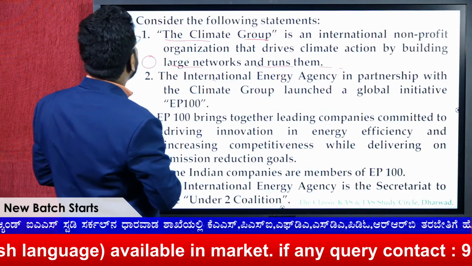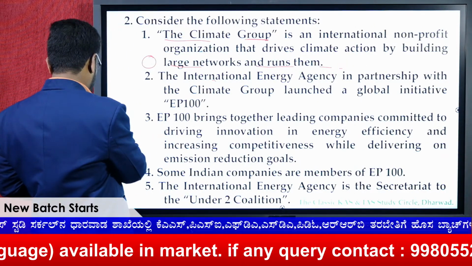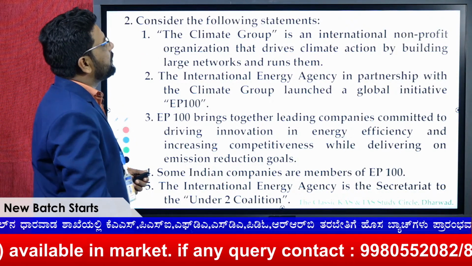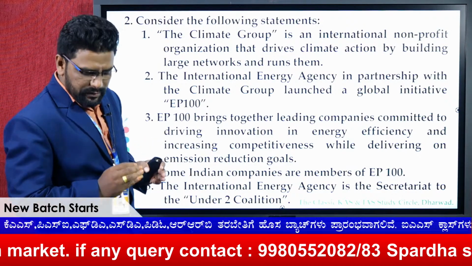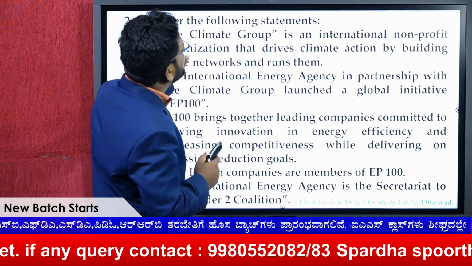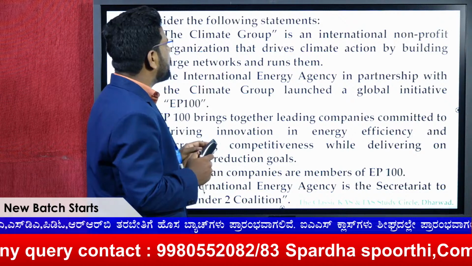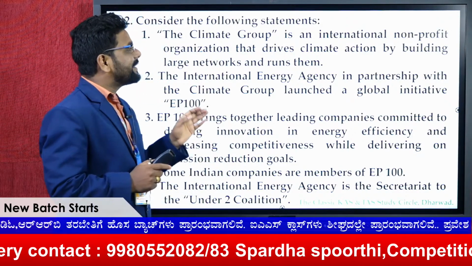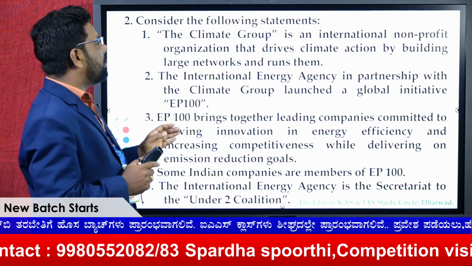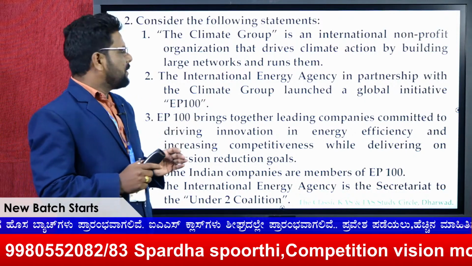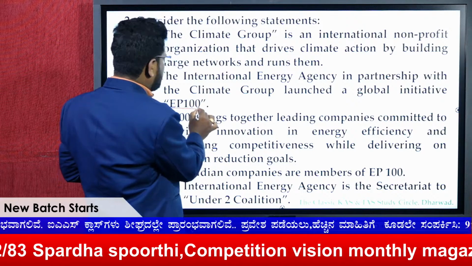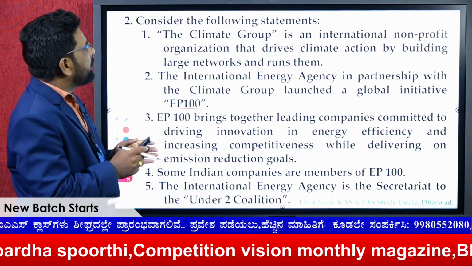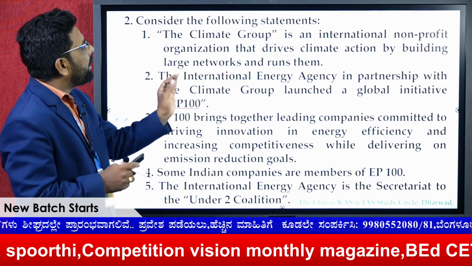It is related to the Climate Group. This is again the environmental section, and here the Climate Group is an international non-profit organization that drives climate action by building large networks and running them. Okay, fine. And if you go for the EP, this is actually the Climate Group. It's the International Energy Agency.